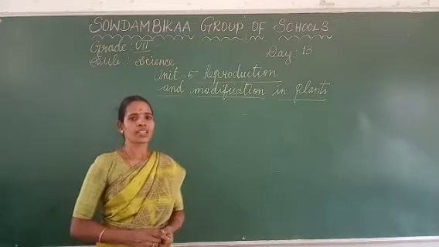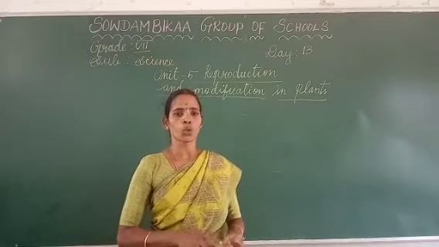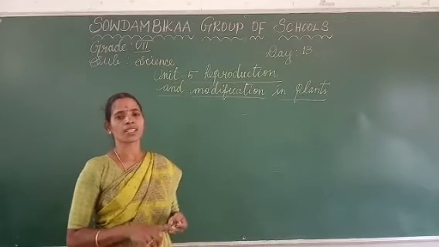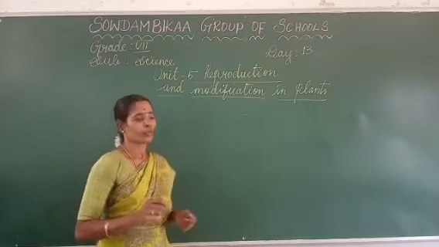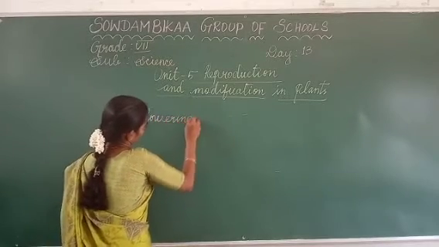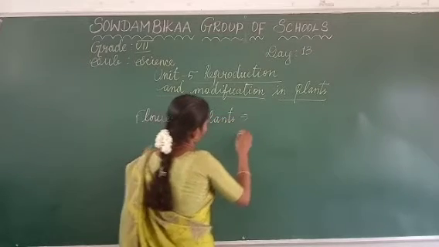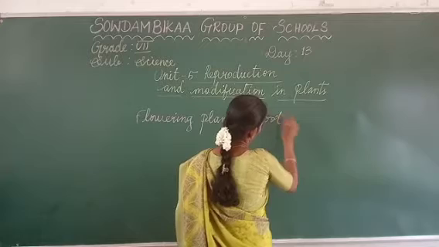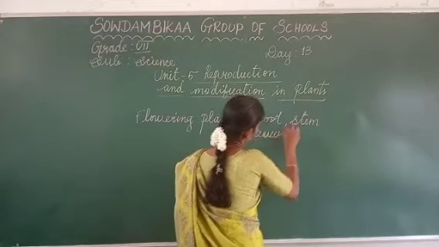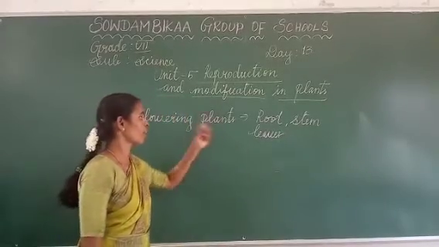Yes, we already know very well that flowering plants have a root, stem and leaves. Root, stem and leaves are the vegetative organs in flowering plants.